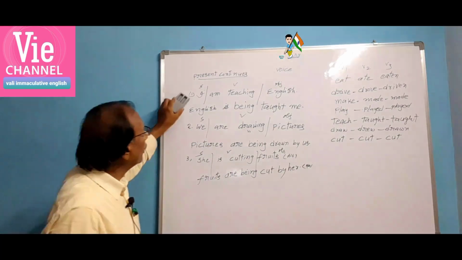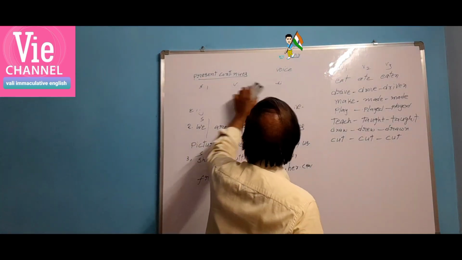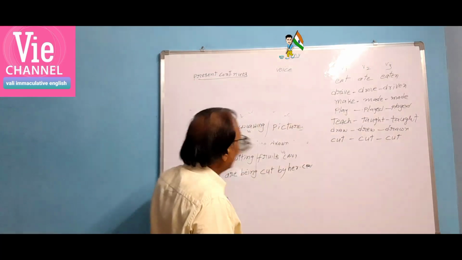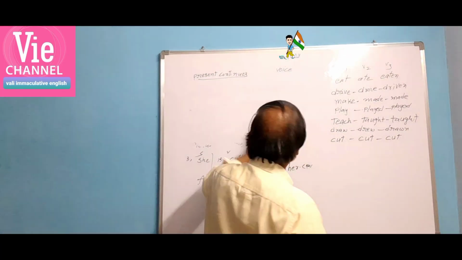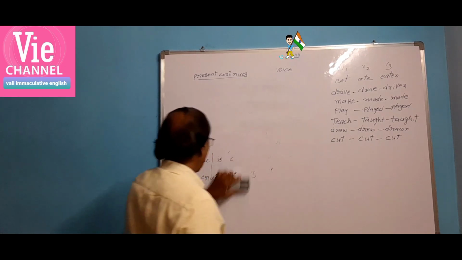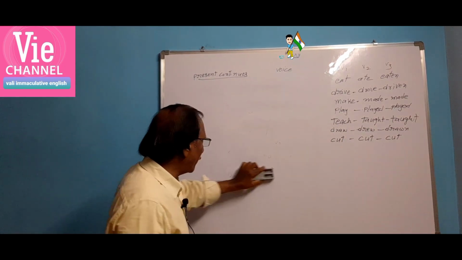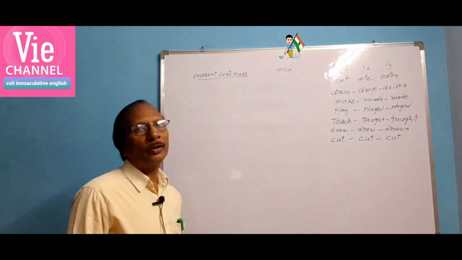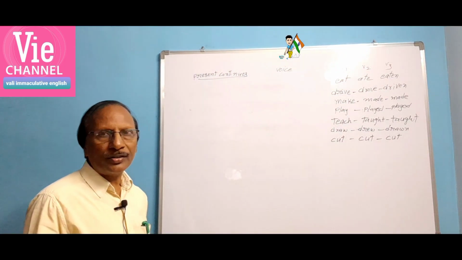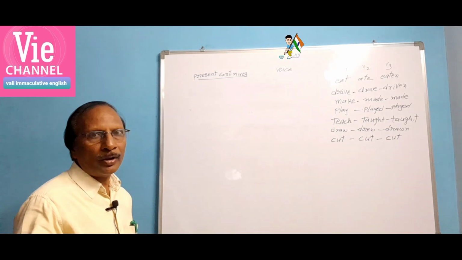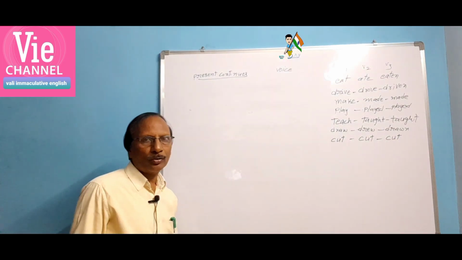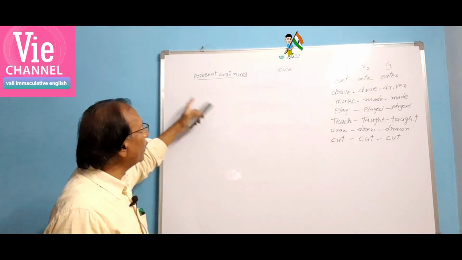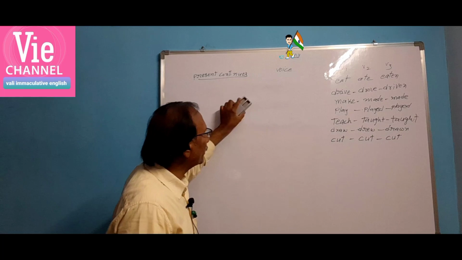Let us now learn present perfect voice. I mean on present perfect tense, dealing with present perfect. That means voice always depends on tense. If you are acquainted with the tense, you can do voice easily. Voice is nothing but sound. This sound has two kinds, active voice and passive voice, and this voice depends on tense. Tense means time. According to the time factor, we have to change the given sentence.